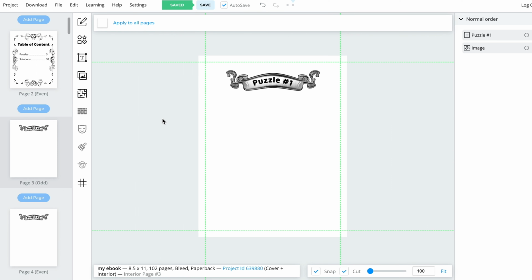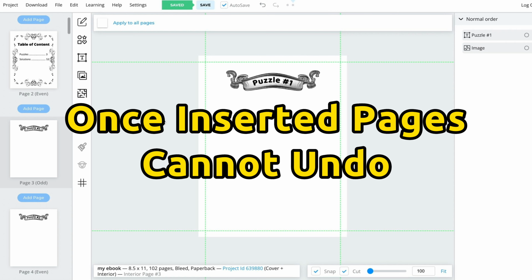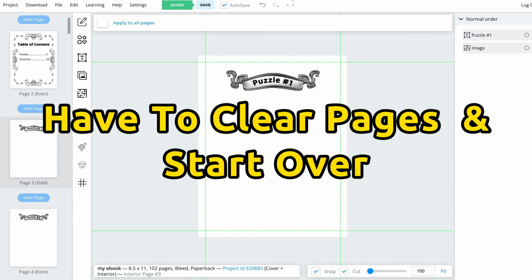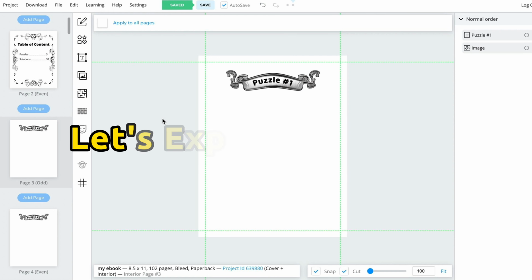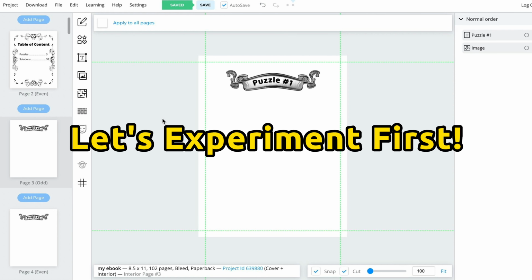Let's see how to create the word scramble pages using the CSV Word file. But keep in mind that once you insert all 50 puzzle pages with 50 solution pages, you can't undo it, and you'll have to clear all pages and start from the banner again. So let's do some experimenting to ensure that the puzzle insertion has good layout, position, and size.